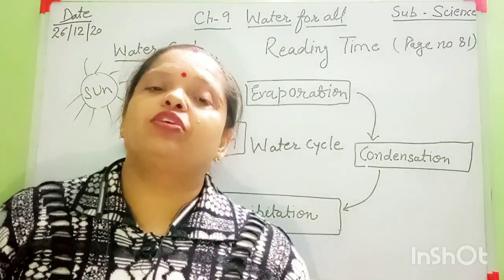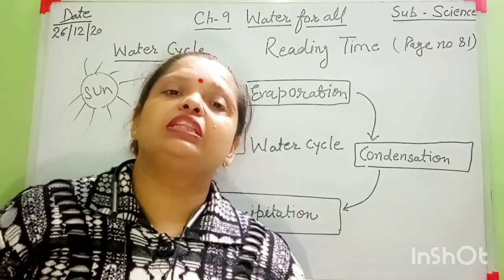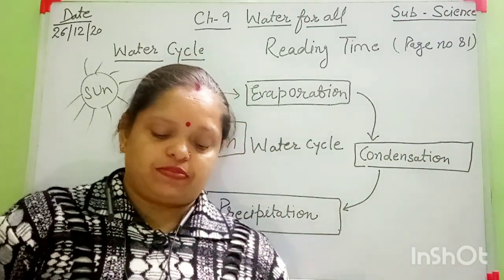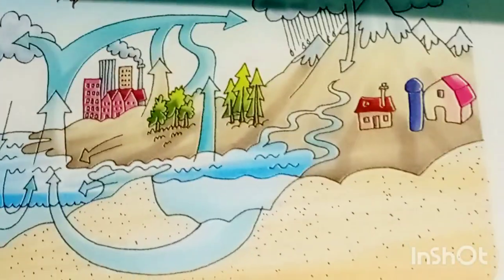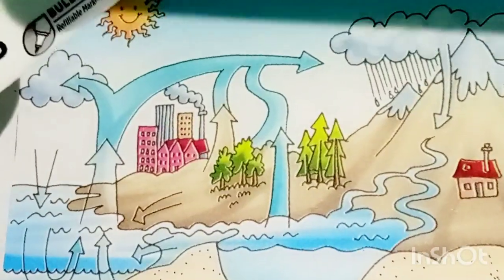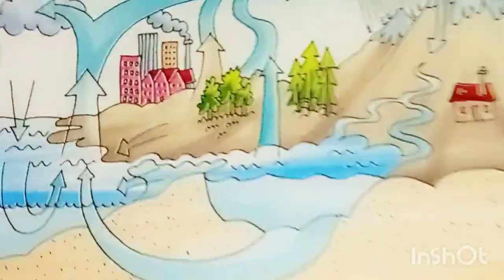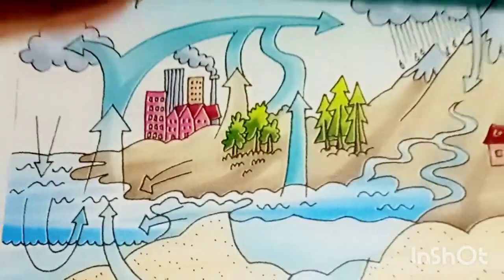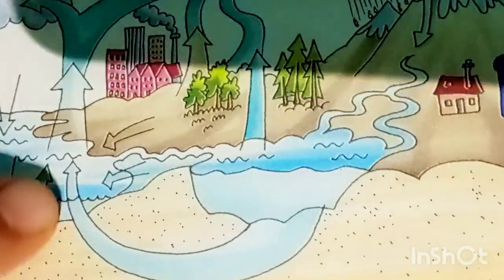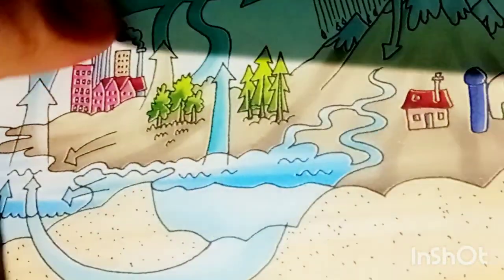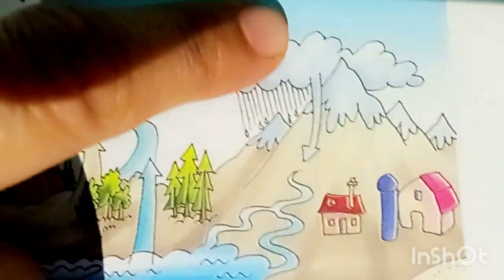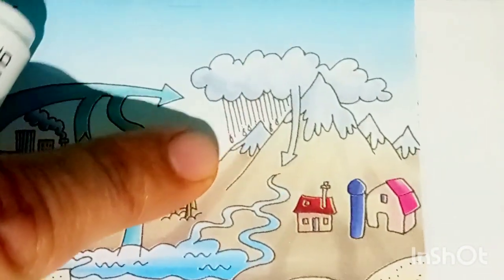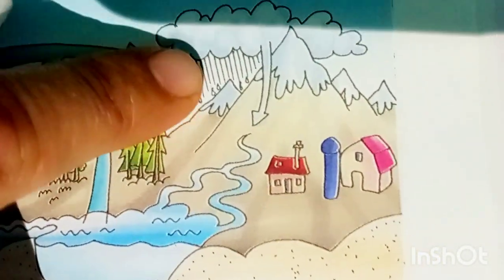Okay students, I hope all of you understand all things from this chapter. In this book, here is a picture of the water cycle. All of you look at here very carefully. Here is a sun, here is a water body. Here the sun rays are falling down. Look at here. After some time, here are water vapors and they convert into clouds. And after some time in the rainy season, this cloud changes into rainwater.